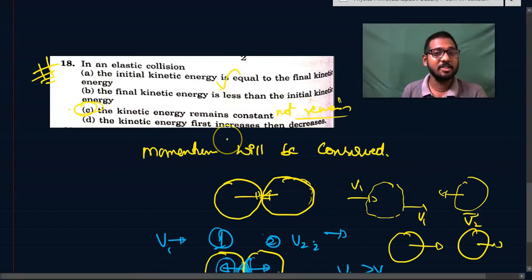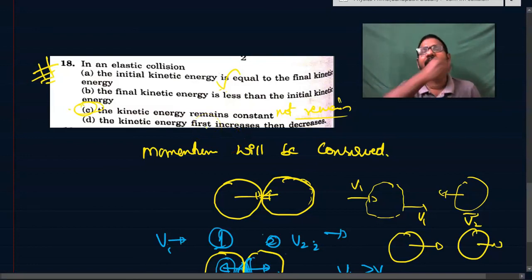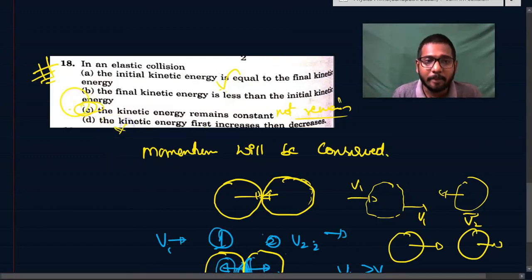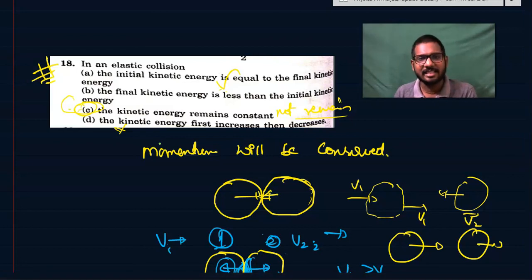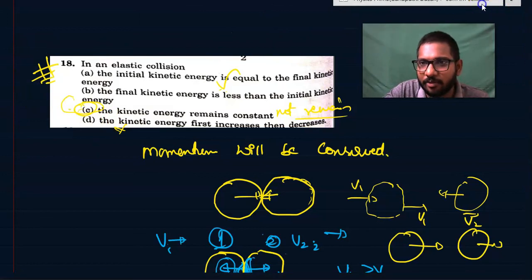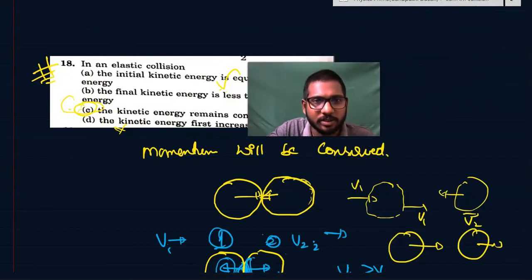If I was a student in the beginning, I might have ticked that kinetic energy remains constant because it's an elastic collision. Does the kinetic energy first increase then decrease? No, this is also not correct. We might get confused with option C because initial is equal to final, so it should remain constant. Actually not. During the collision, because of elasticity, some part of the energy will be stored and again regained in a perfectly elastic collision. So the initial kinetic energy is equal to the final kinetic energy. This is a wonderful question, a wonderful fundamental point. Let us go to the next question, students.